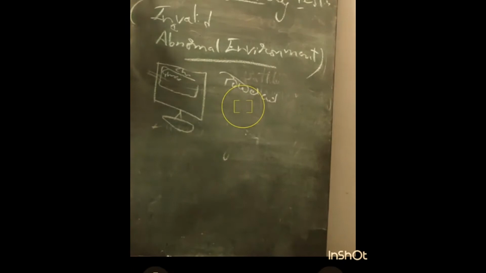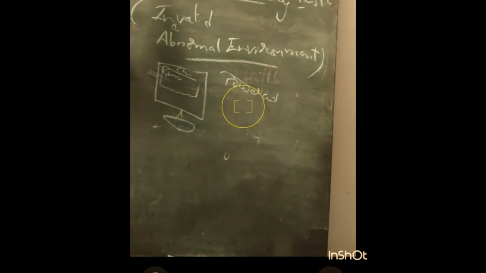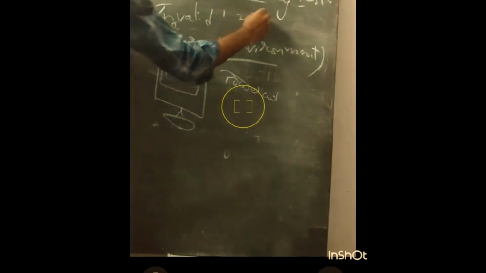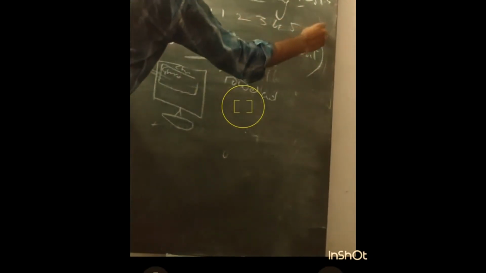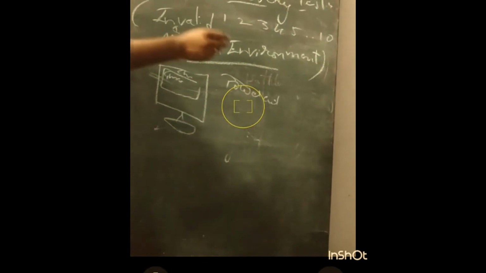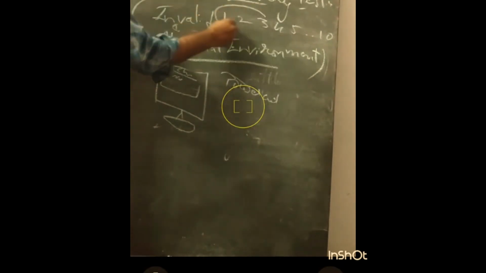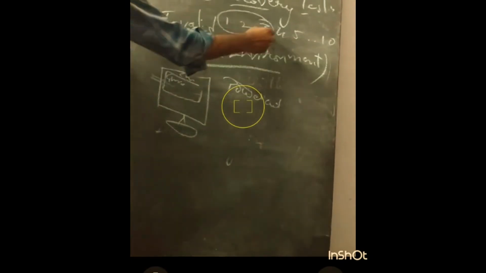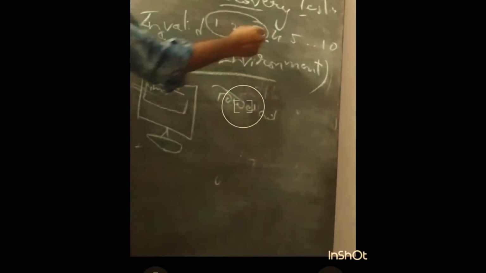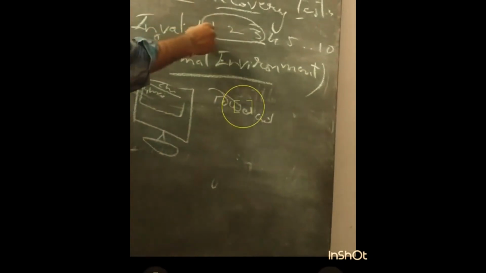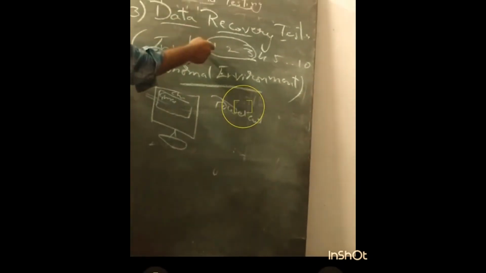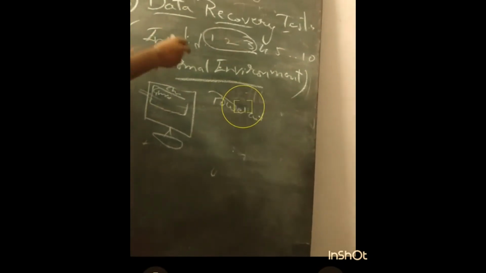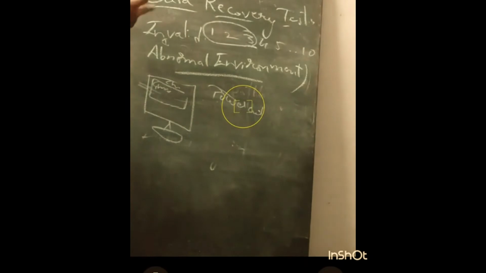For suppose, let us take numbers 1 to 10. You came up to 1, 2, 3, 4, 5, 6, and so on up to 10. Before the power cut your task is completed up to 3. So when you restart the computer, your status should be shown up to 3 only. You need not start again from 1. It needs to maintain the backup. Clear? This is about data recovery, that is the recovery of the data.